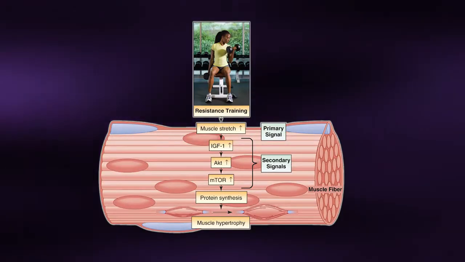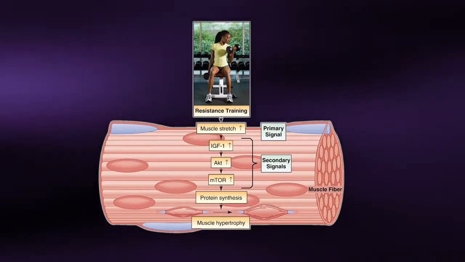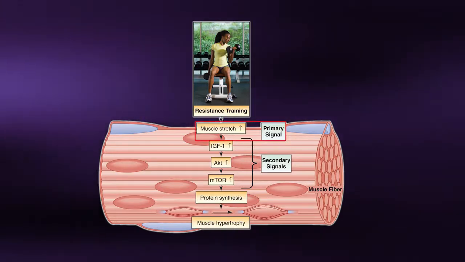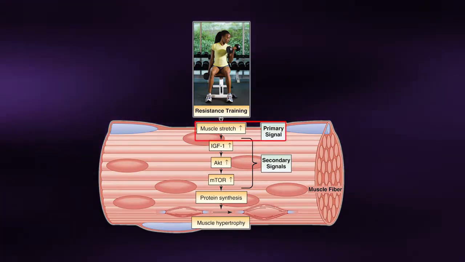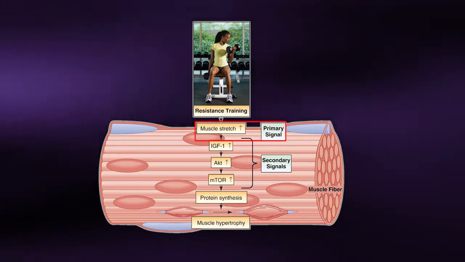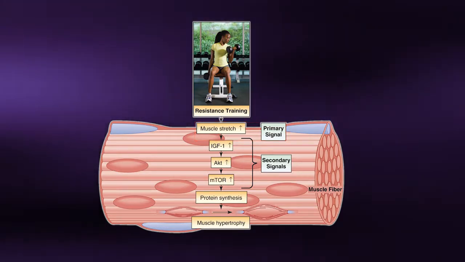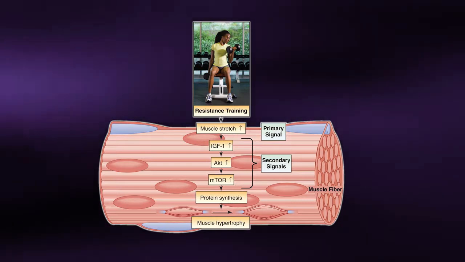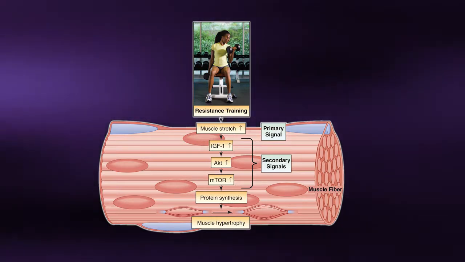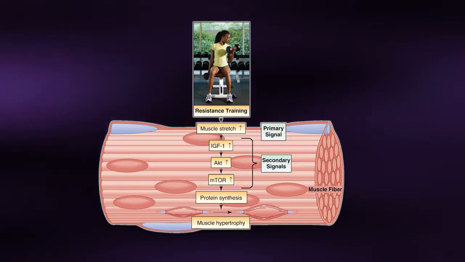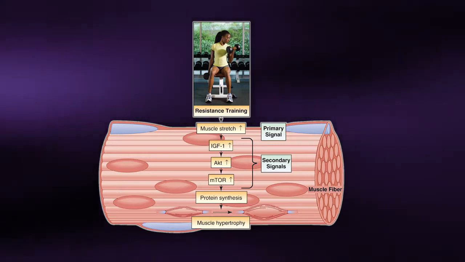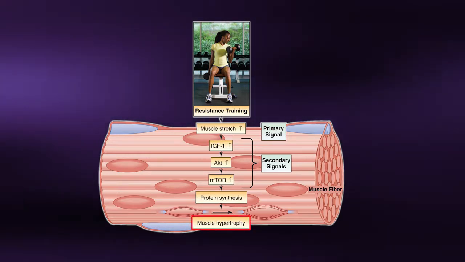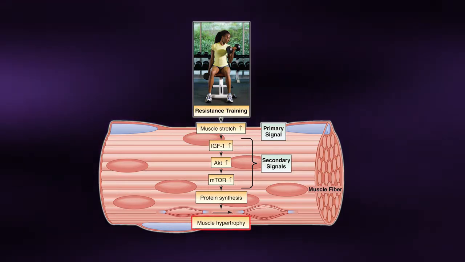The primary signals during a single bout of strength training include the amount of tension or load placed on muscles, as well as the degree of muscle stretch. Over weeks, with repeated strength training sessions, this will lead to altered gene expression, resulting in an increase in the synthesis of contractile proteins in muscle and the eventual increase in muscle mass or hypertrophy.